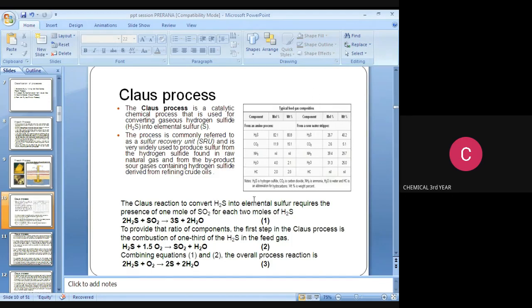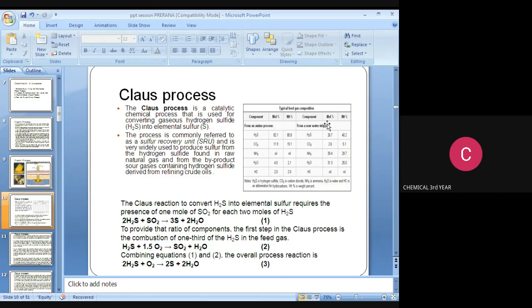The typical feed gas composition: the components are divided into 6 columns. The component, mole percentage, weight percentage, component, mole percentage, weight percentage. From an amine process, H2S, the mole percentage is 82.1 and weight percentage is 80.8. CO2 is 11.9 and weight percentage is 15.1. Ammonia, nil. H2O, 4 percentage, 2.1 percentage. Hydrocarbon, 2. This is for the amine process, amine outlet.